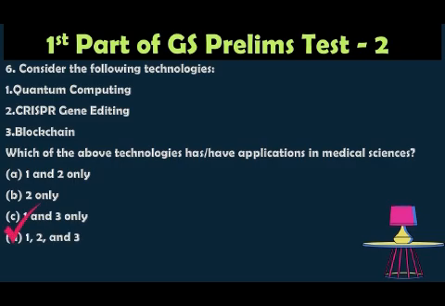The correct answer is all the above, because quantum computing is used for drug discovery and genetic research, and CRISPR, used for gene editing, is used in the engineering field and also in medical treatments, and blockchain is also used for secure medical record keeping. It also produces transparency in clinical trials.